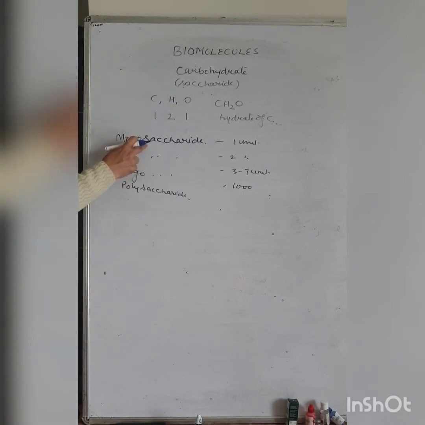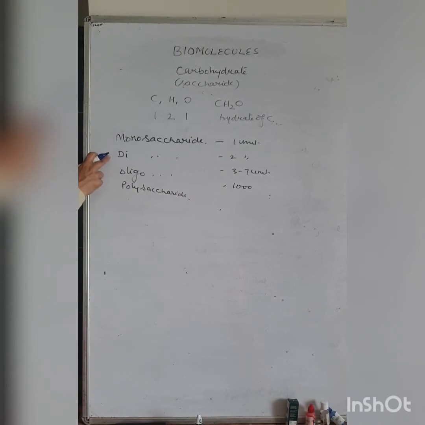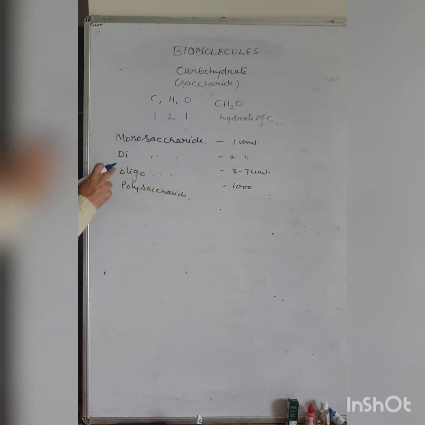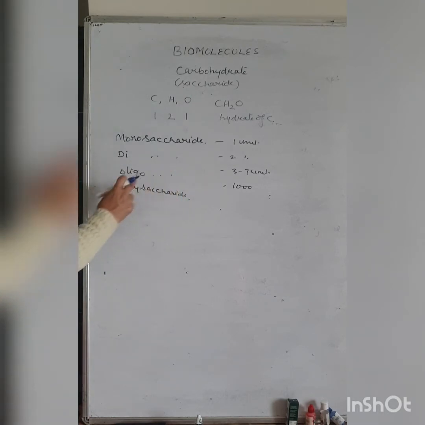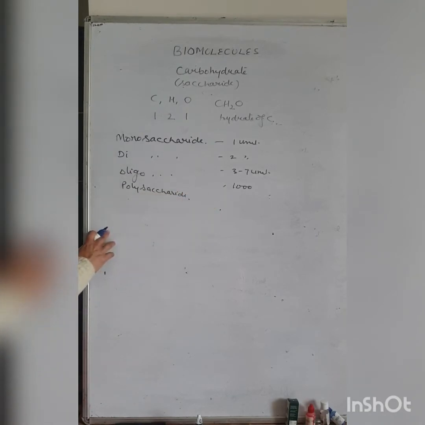Monosaccharide examples: glucose, fructose. Disaccharide examples: sucrose, lactose. Oligosaccharide: raffinose. Polysaccharide examples: chitin, cellulose.